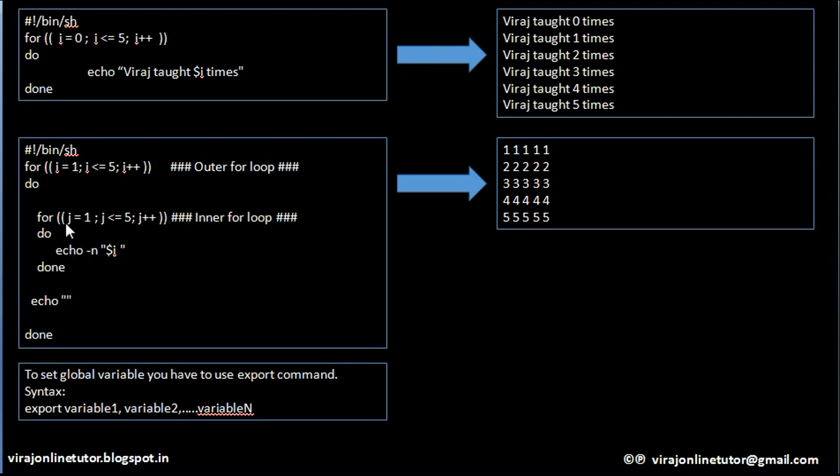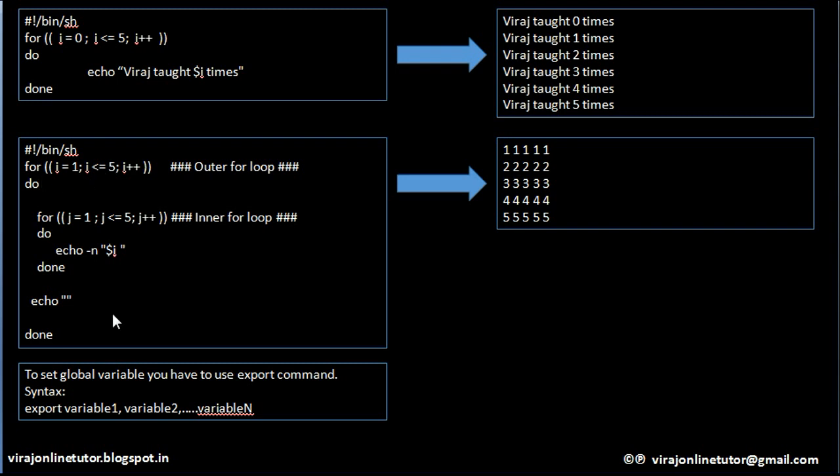Then i is 3. Again this inner for loop will repeat 5 times and it will print 3 five times. Then you are printing \n. Then i will be 4. It will print 4 five times. i will be 5. It will print 5 five times. When i will be 6, this condition won't be met and it will come out of the loop.